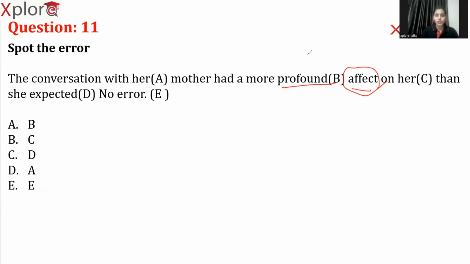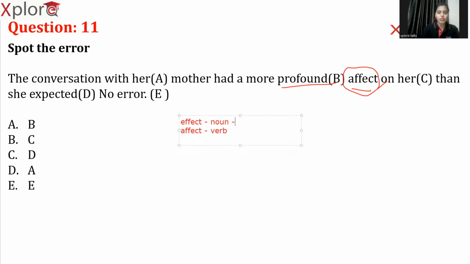Why do I think that this is an error? Let me explain it briefly. There is a slight difference between effect and affect. For example, the corona has affected people's lives. Here the term affect is a verb, whereas effect is a noun.